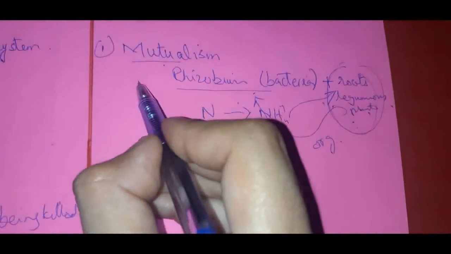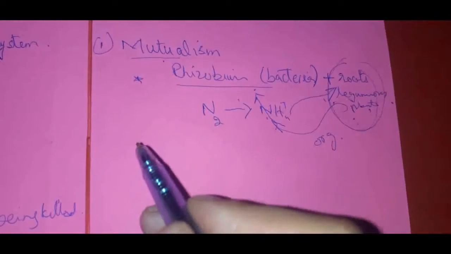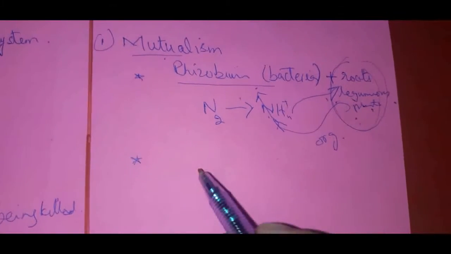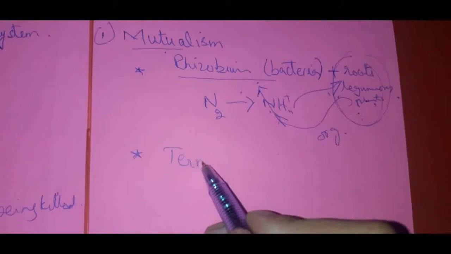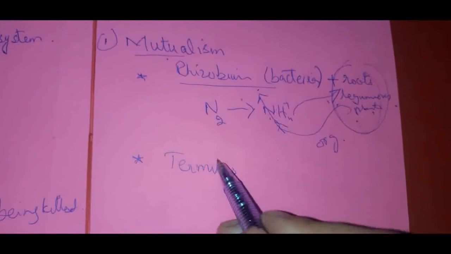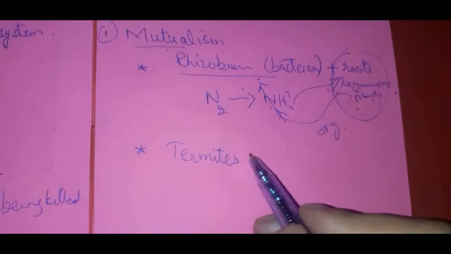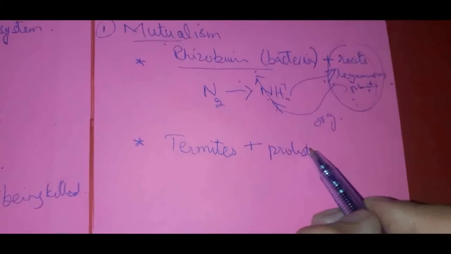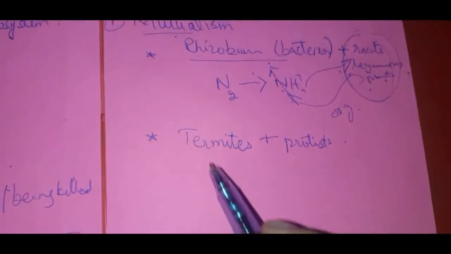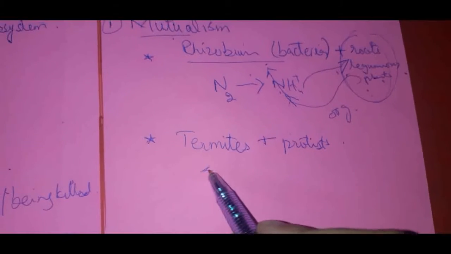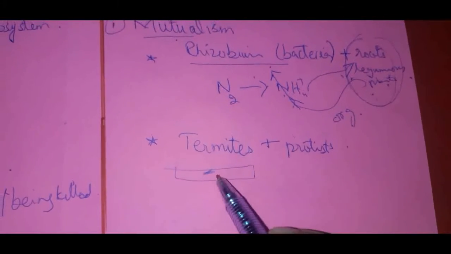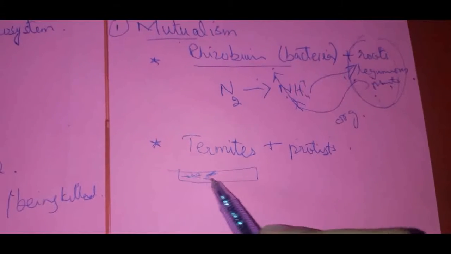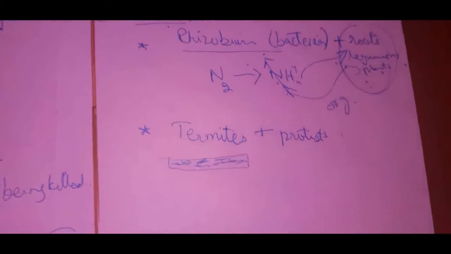Coming towards one other example. Another example is of termites and protists. Termites are small flea-type organisms which eat wood. They eat wood from inside and finish the wood.